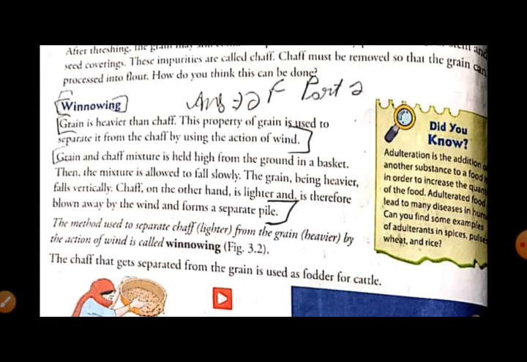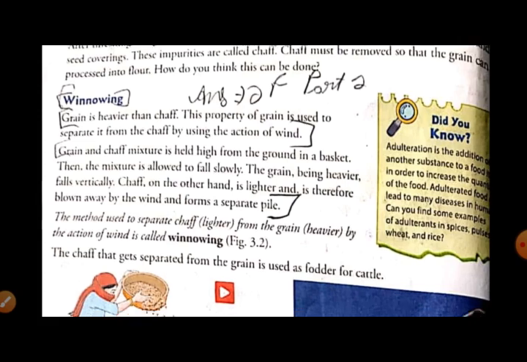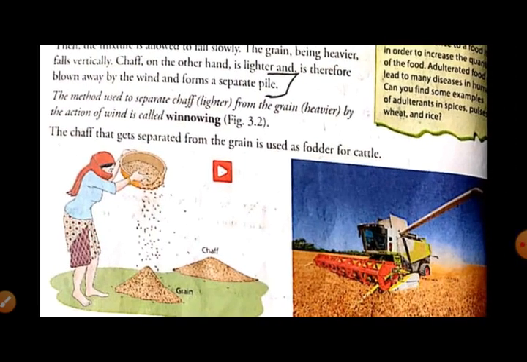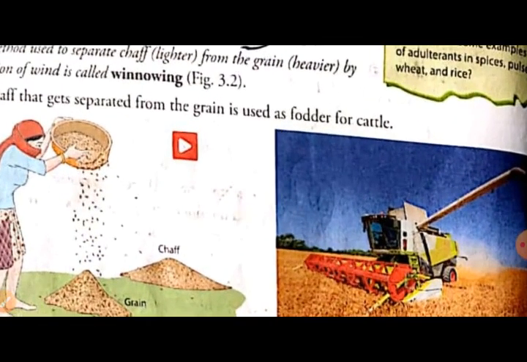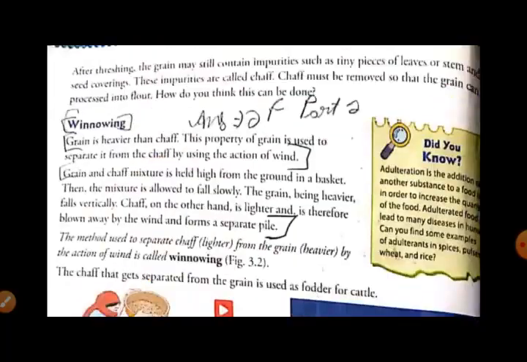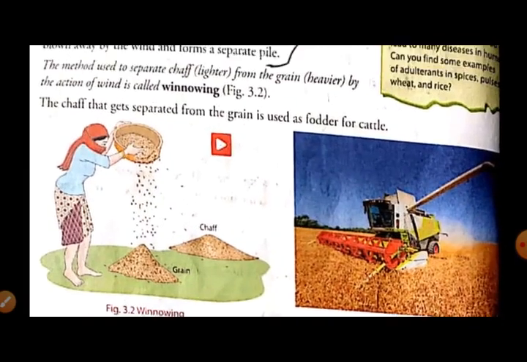How is this done? How are the grains removed from the chaff? See, we know that grains are heavier than chaff. As you can see in this diagram, this woman is pouring down grains.